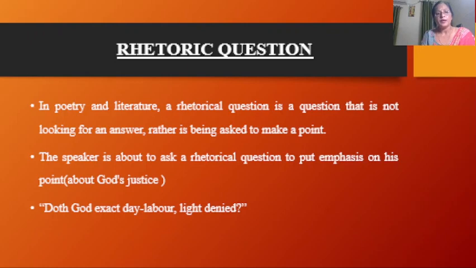Rhetorical question. In poetry and literature, a rhetorical question is a question that is not looking for an answer. Rather, it is being asked to make a point. So the purpose of a rhetorical question is to make a point. The speaker asks a rhetorical question to put emphasis on his point. His point is God's justice. So he asks, "Doth God exact day-labour, light denied?" He wonders if God desires work from a man who cannot perform. So he is questioning God's justice.